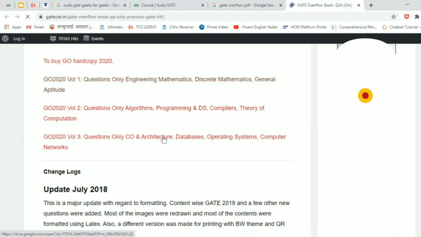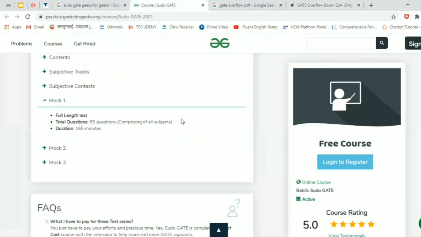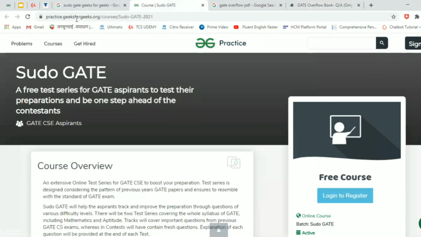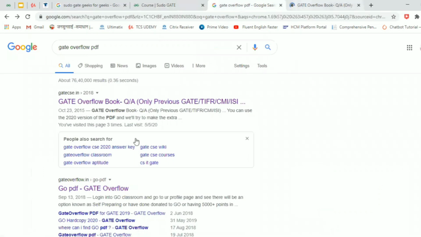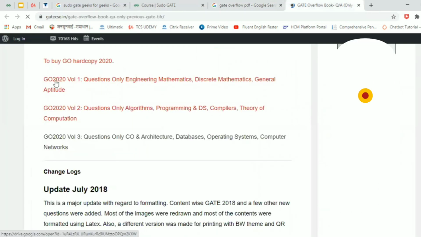So these are the best resources for practicing previous year GATE questions. One is this free test series which is available on GeeksforGeeks, the name is Sudo GATE. The other one is this GATE Overflow PDF, which is known as GO PDF. So these are 3 volumes. These are also very important. It contains a variety of questions, and if you practice these questions only,